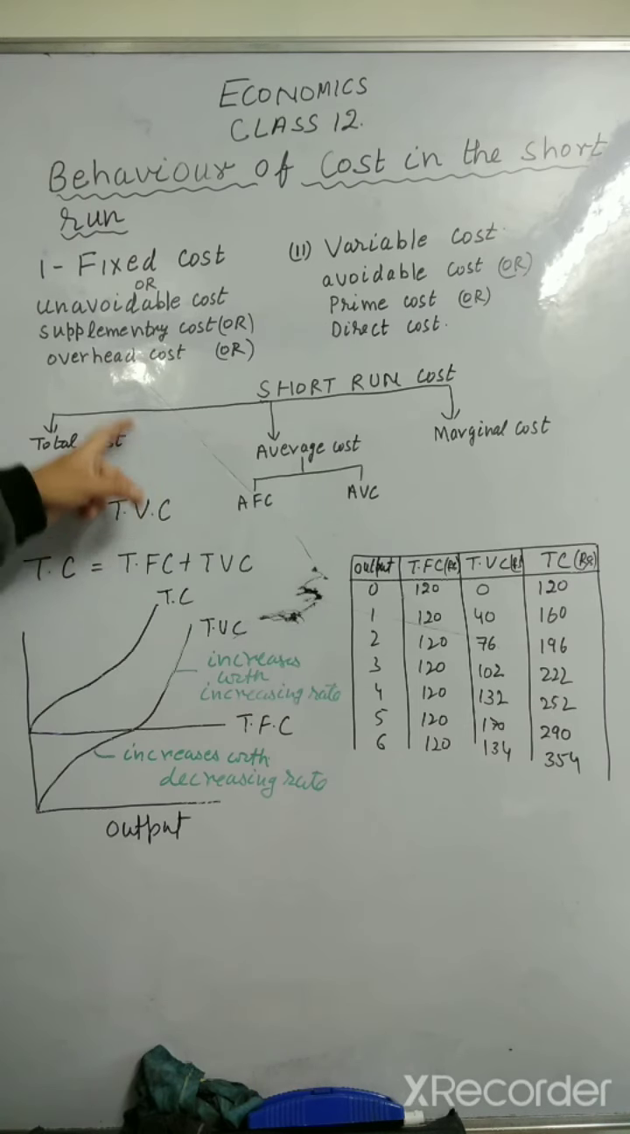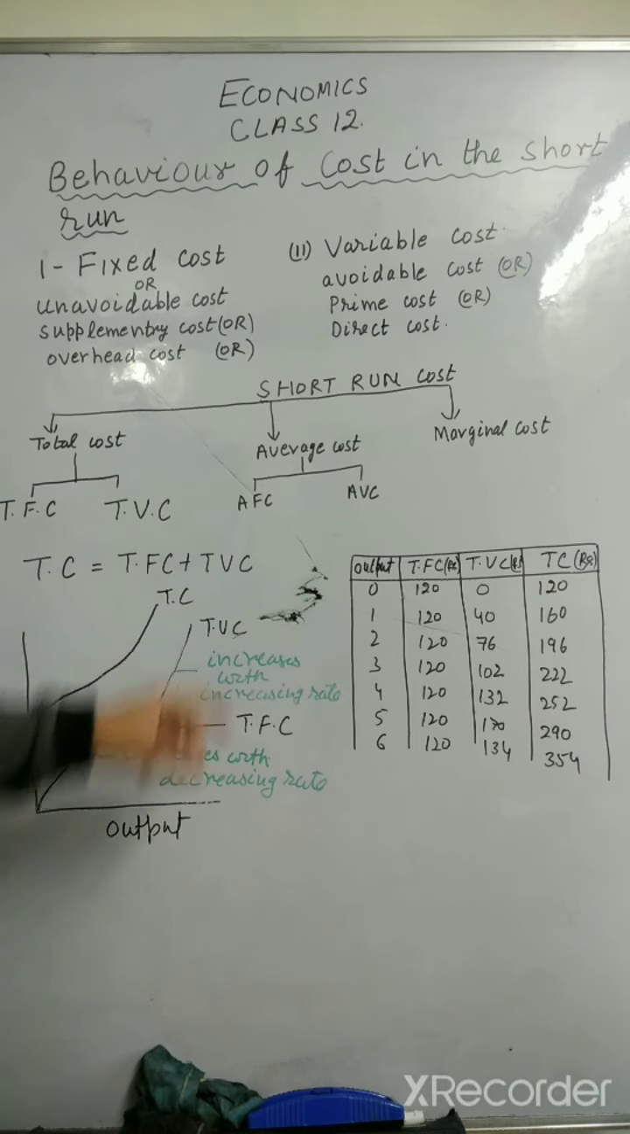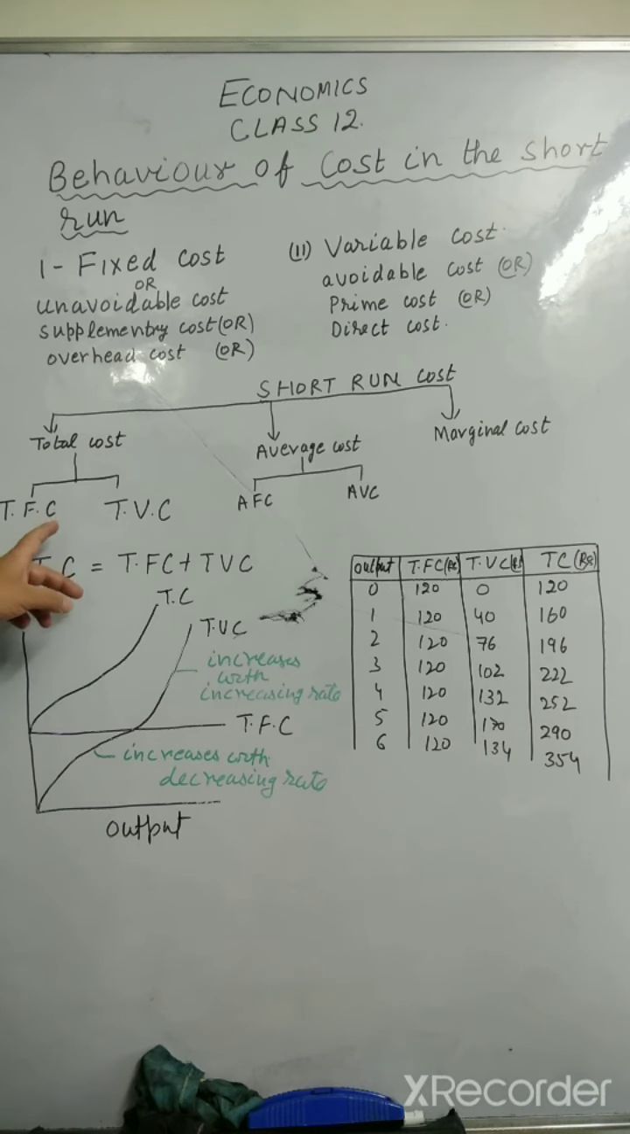Whenever you have to find total cost, you add total fixed cost and total variable cost. Now first let's take what is total cost. Total cost is the sum total of all expenditure incurred in producing a given volume of output. Whatever you are producing, and whatever cost is incurred in producing that, that is called total cost. It includes both total fixed cost and total variable cost.